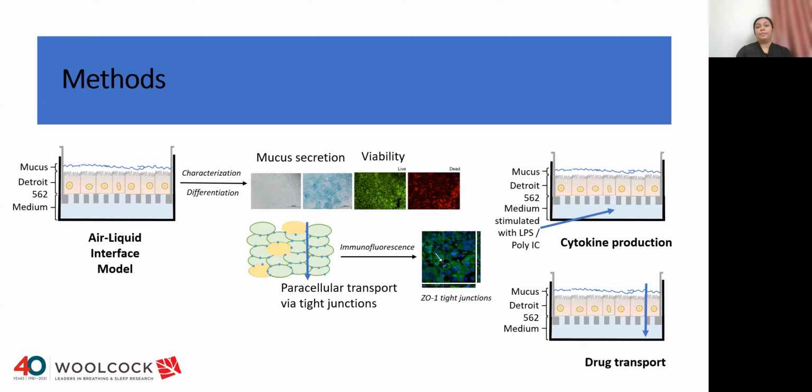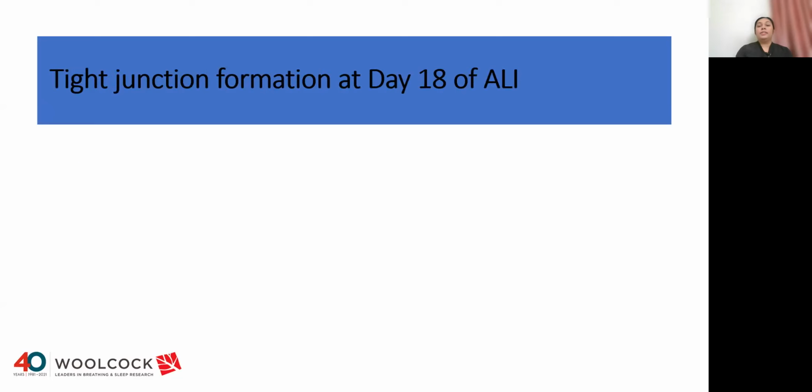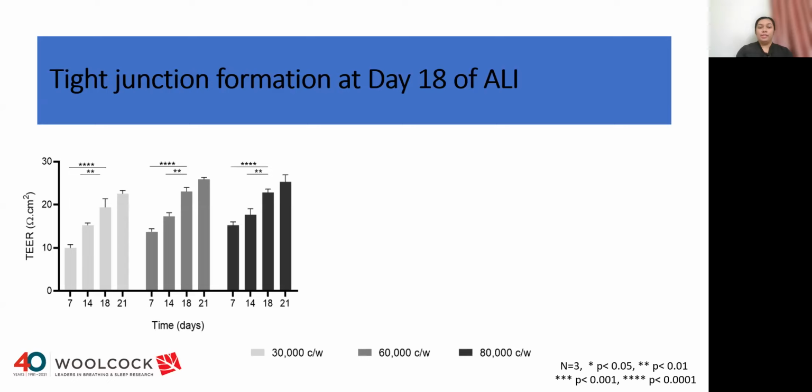And also this ALI model is explored to see whether it can be used to study drug transport. To optimize the seeding density of our ALI model, we have used 3 seeding densities. The light gray bars represent 30,000 cells per well, the dark gray bars represent 60,000 cells per well, and the black bars represent 80,000 cells per well, which have been used throughout our study.